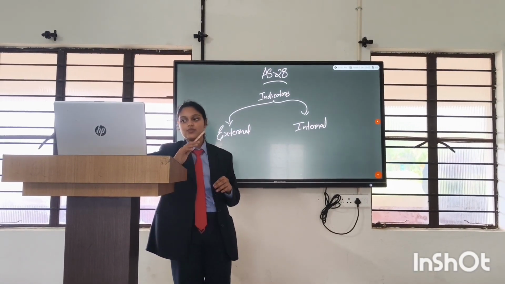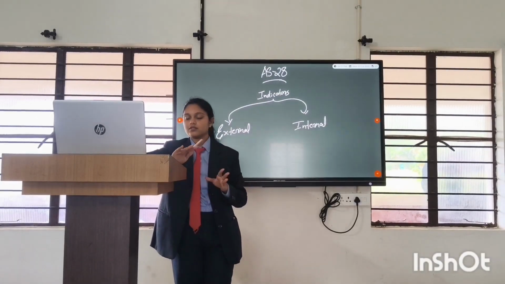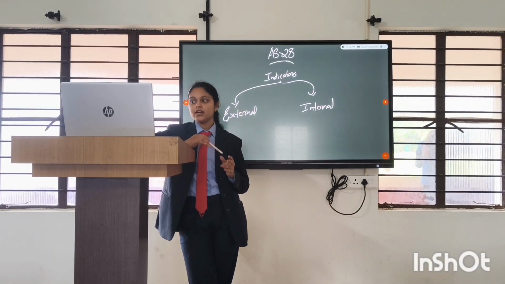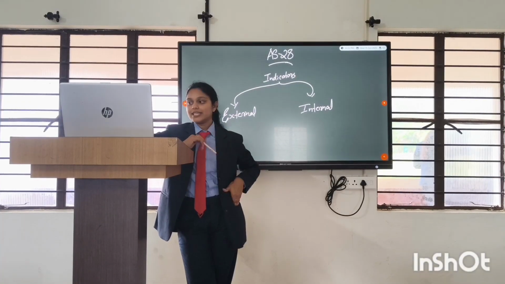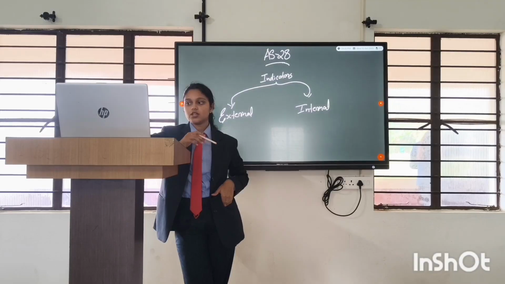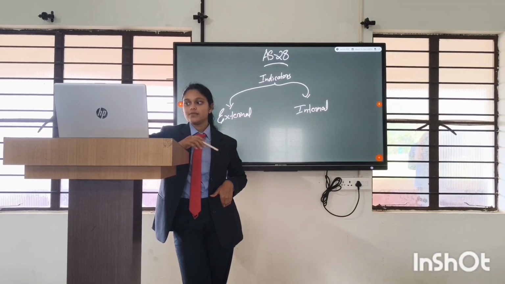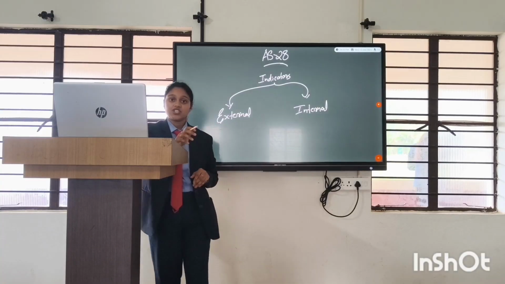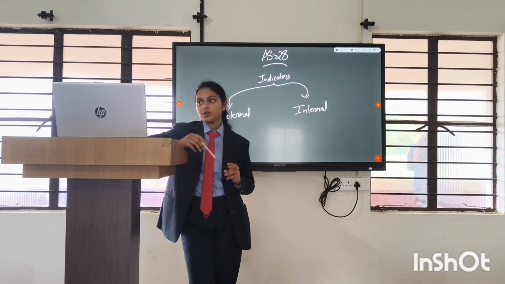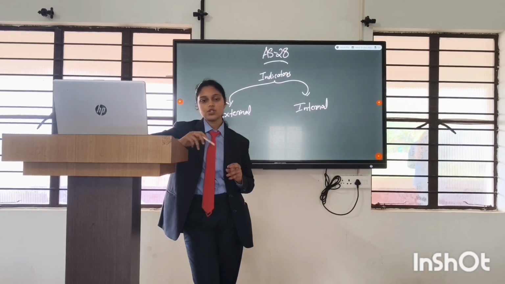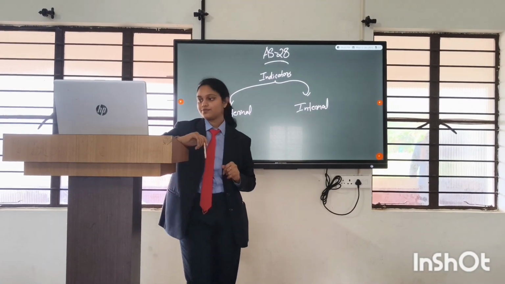In the second stage, we are going to take an example. A factory owns machinery recorded at rupees 10 lakh. Due to new technology, production using this machine has reduced and its market value dropped. Here the external indicator, that is technology, leads to impairment loss. So we can say that there is impairment loss in the case of the machinery costing rupees 10 lakh.